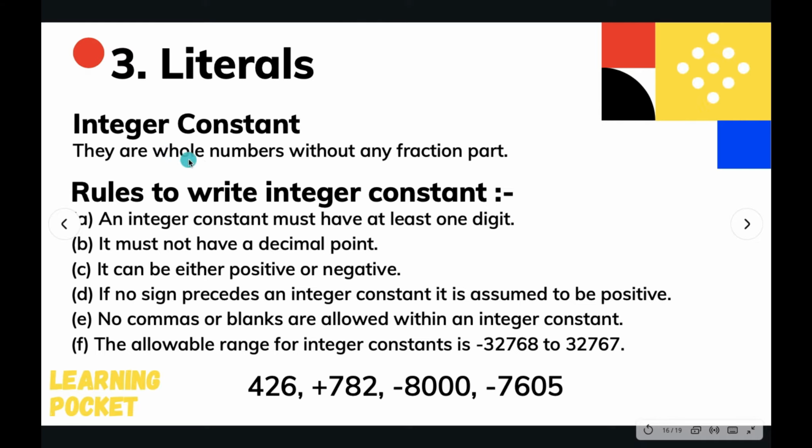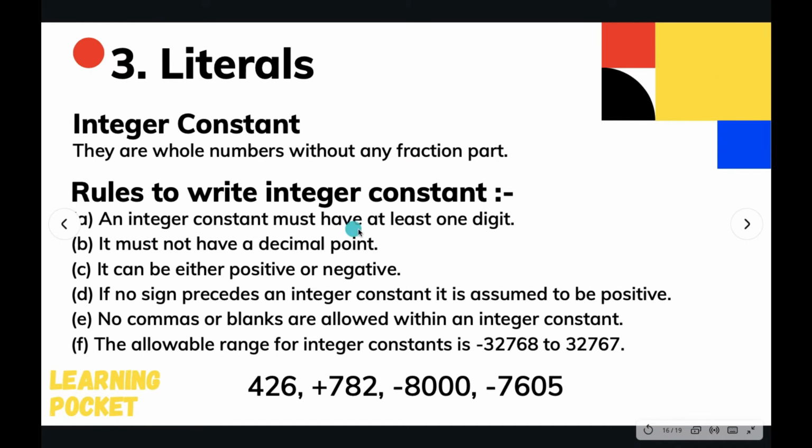Whole numbers are basically the positive integers only, but it should be an integer number, without a fraction part. Obviously integers do not have a fraction part or any decimal points. So there are some rules that you need to follow while writing an integer constant.